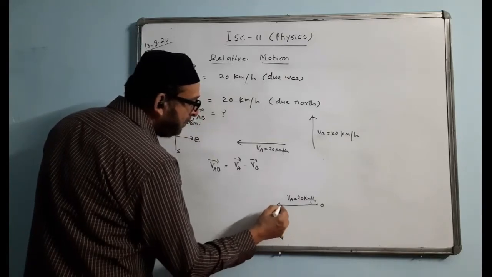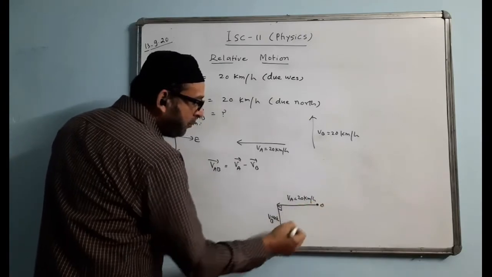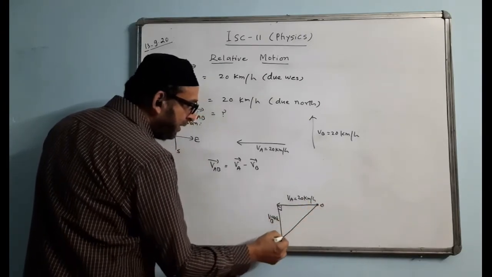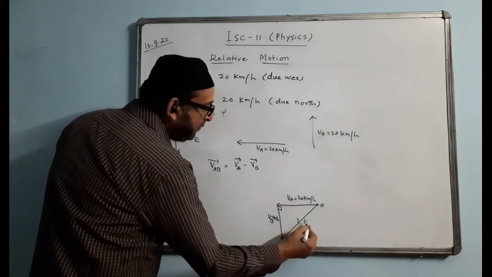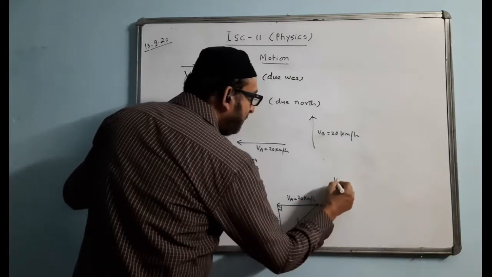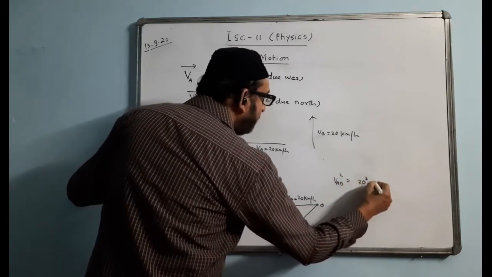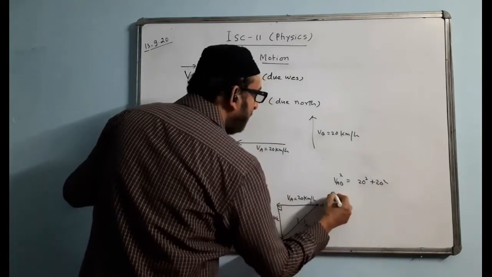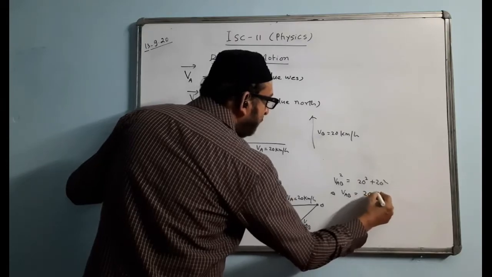What is the angle between them? 90 degrees. So where is the resultant? The resultant will be from the initial point to the final point by a straight line, the shortest path, like this. Here is VAB that we have to find. So let us find the value of VAB using the Pythagoras theorem. VAB squared is equal to 20 squared plus 20 squared. VAB value will come 20 root 2.